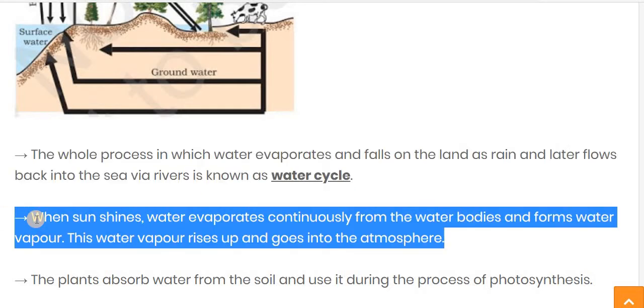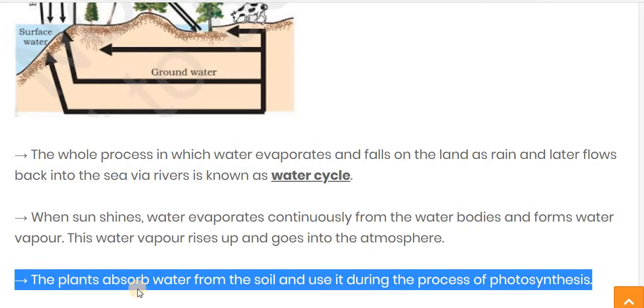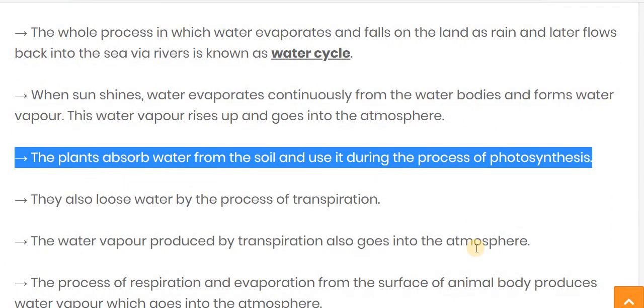When the sun shines, the water evaporates continuously from the water bodies and forms water vapor. Then this water vapor rises up and goes into the atmosphere.